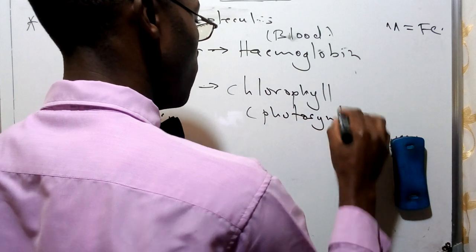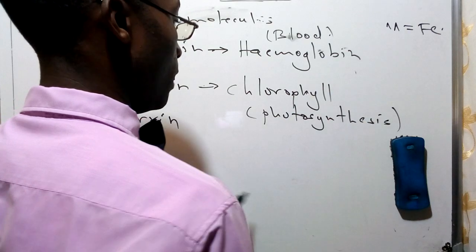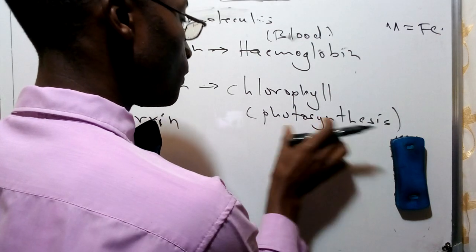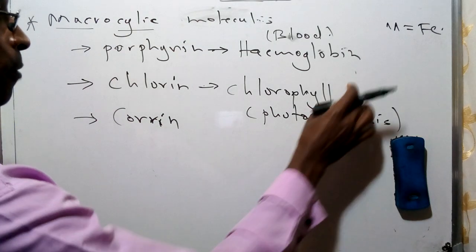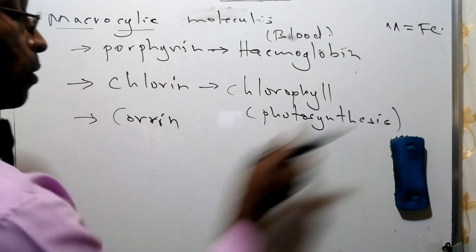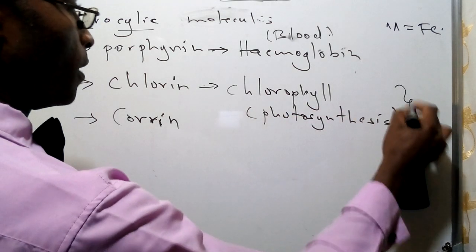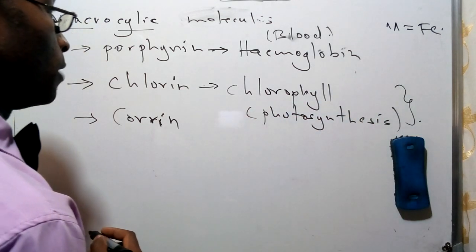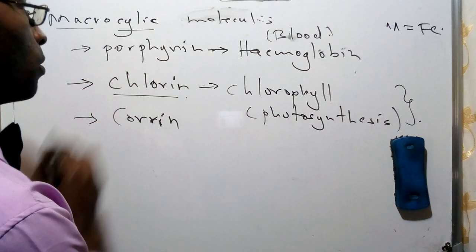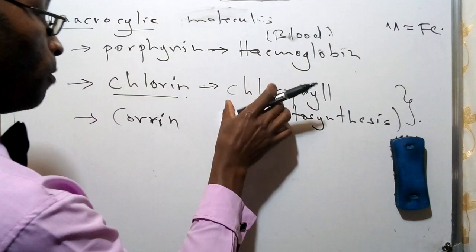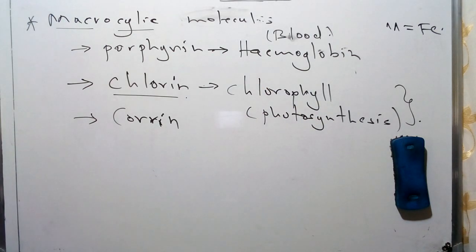And this is a light energy trapping kind of pigment, which assists plants to manufacture their food in the process which we refer to as photosynthesis. We shall look at this process in detail in our subsequent videos. But it is of essence for us to notice that this macrocyclic molecule is essential for this process.